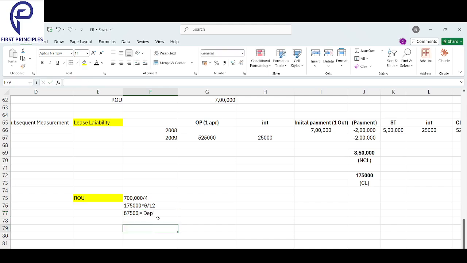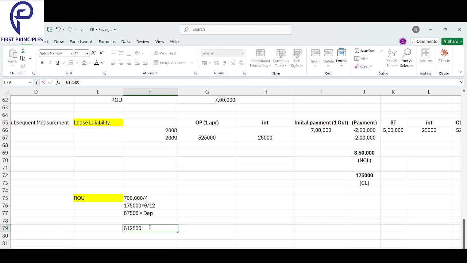Here's the subsequent treatment. And my closing value of my asset at the end of March: subtract 87,500 from 7 lakhs. 6 lakh 12,500.